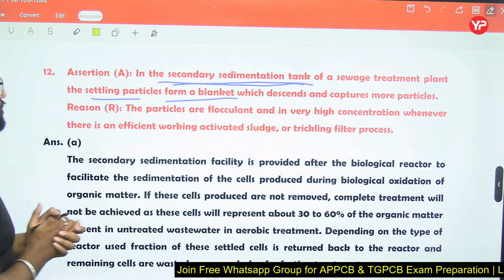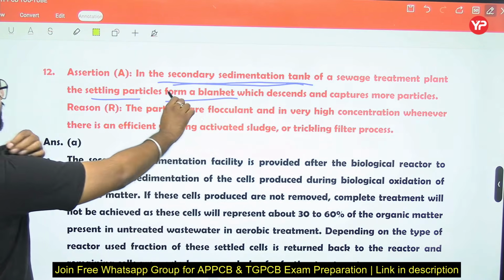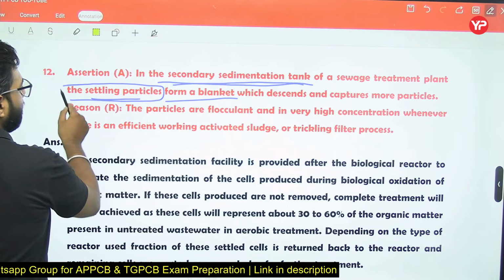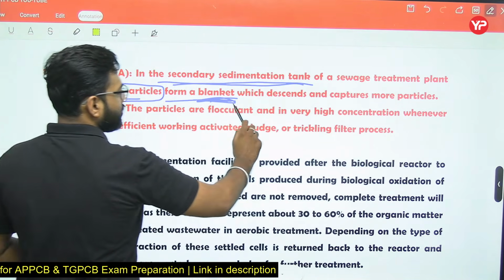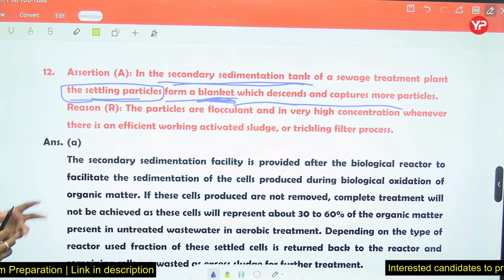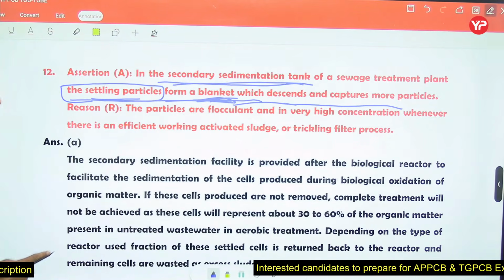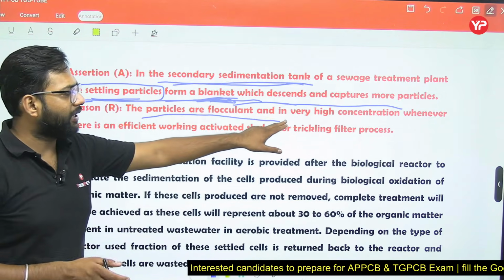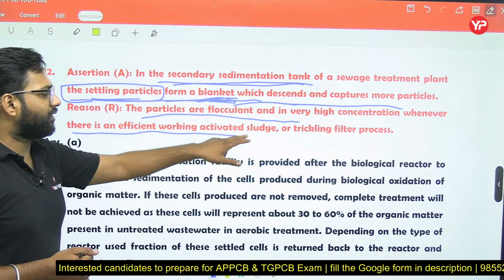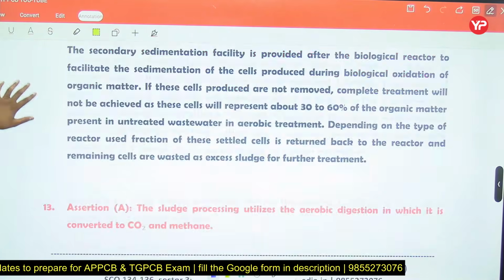In the activated sludge process we have the sludge blanket phenomenon. So the settling particles form a blanket which descends and captures more and more particles. So both statements are correct, right?